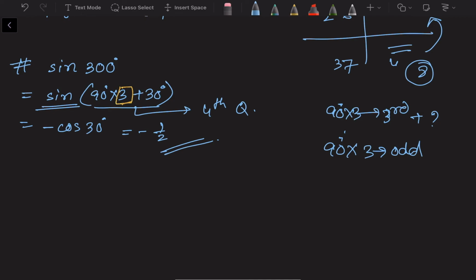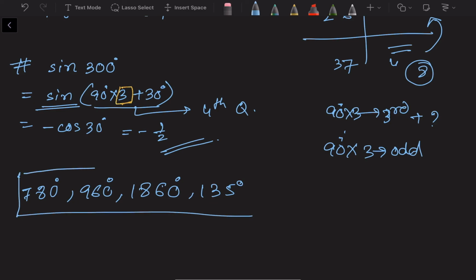In a similar manner, we can find values of trigonometrical ratios like 780, 960, 1860 or 135.